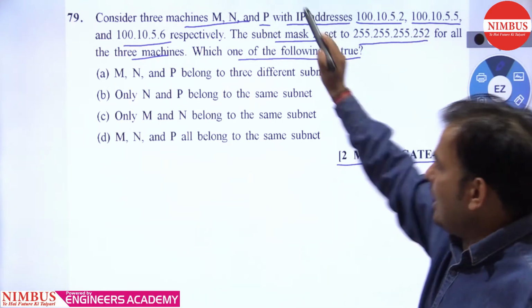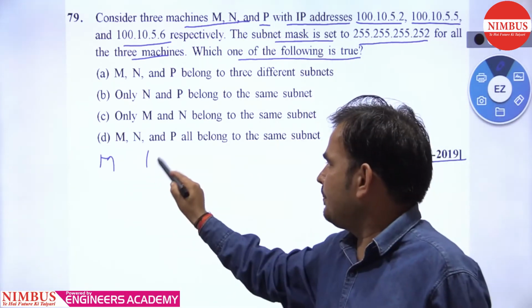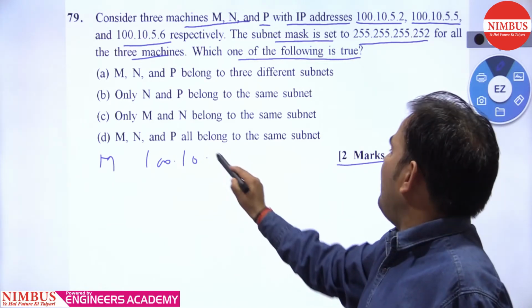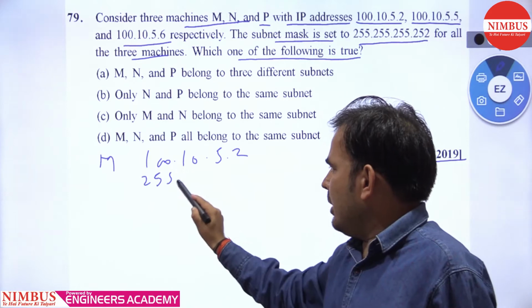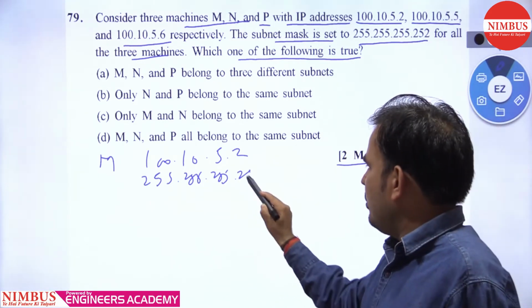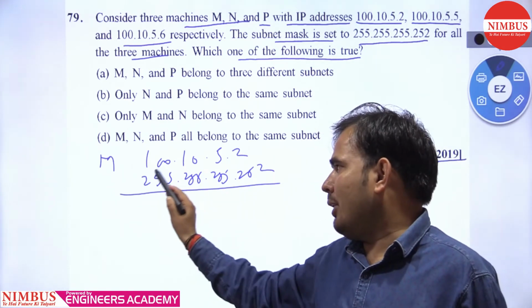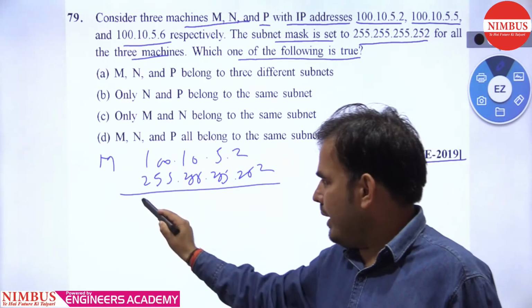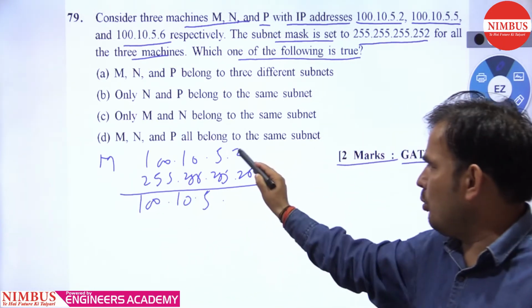Take the first IP address, that is the M IP address. What is this? 100.10.5.2, and do the bitwise AND operation with the given subnet mask. This is 252. So as I told you, if all the bits of the octet are 1, then whatever is on top gets copied to the bottom. 100.10.5. We need to convert the last octet into binary.